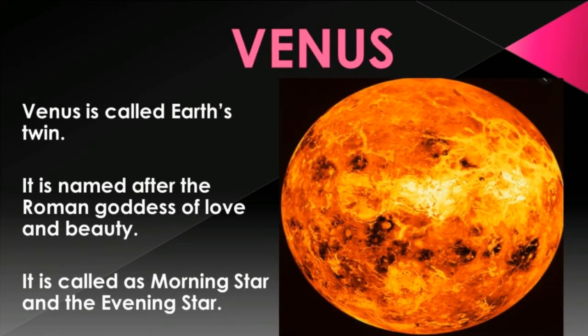Venus. Venus is the second planet from the sun. It is called Earth's twin as it is almost the same size as Earth. It is named after the Roman goddess of love and beauty. It is often visible in the morning and the evening, so it is frequently called the morning star and the evening star. Even though Mercury is the nearest planet to the sun, Venus is the hottest one.